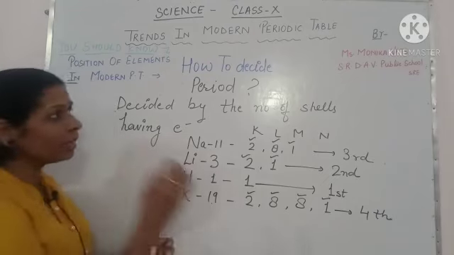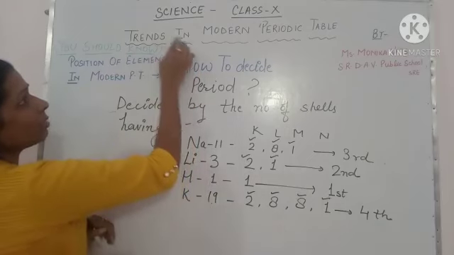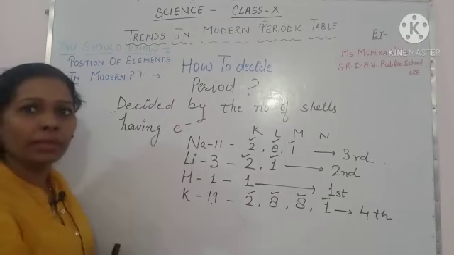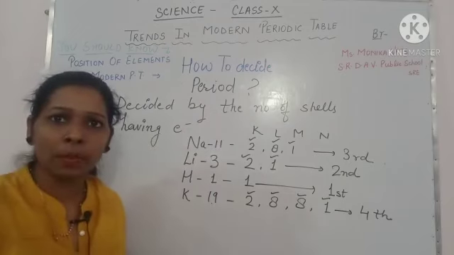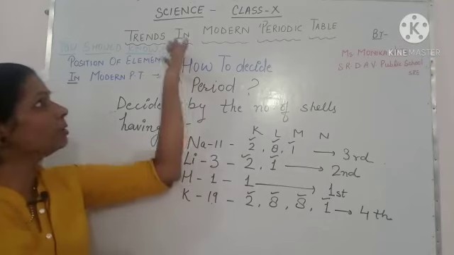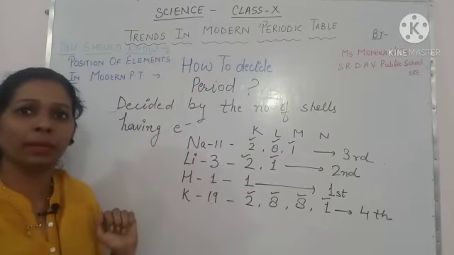So it is very important, before starting the trends in the modern periodic table, to know how to decide groups and periods. I hope you understand how to decide group and period, and in the next video we will discuss the trends in the modern periodic table.